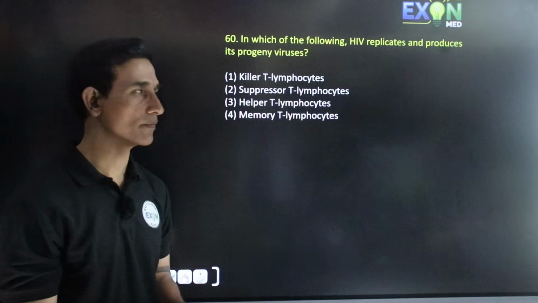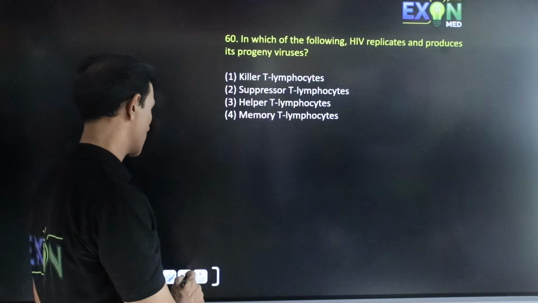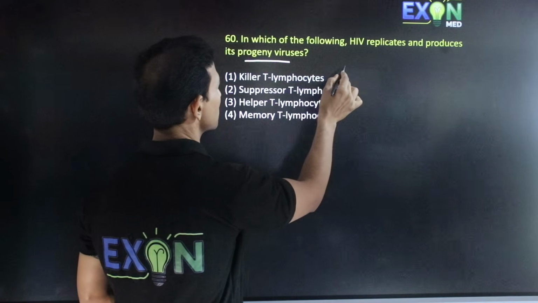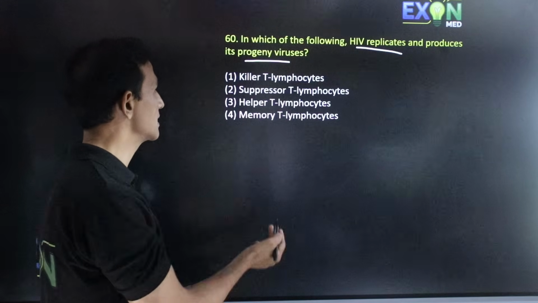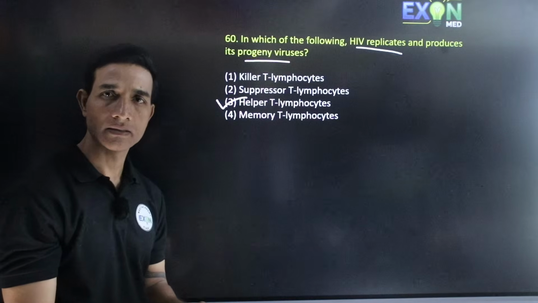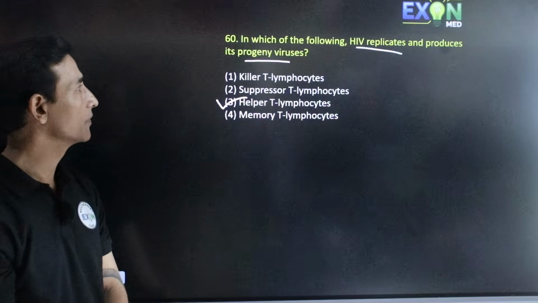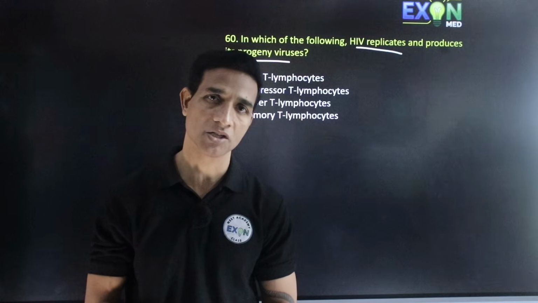Coming to the last question. In which of the following does HIV replicate and produce its progeny viruses? So, HIV always replicates and produces progeny viruses in T helper cells, that is helper T lymphocyte cells, and then multiplies. So, this was the 2025 KCET question paper discussion.